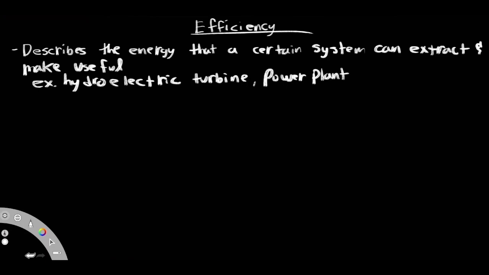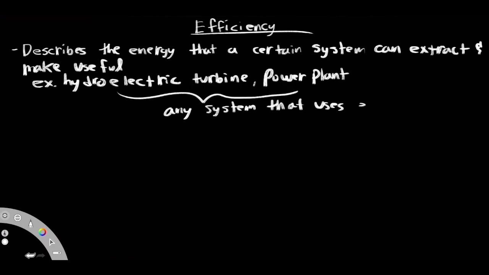And of course, this is always going to have some sort of efficiency. So any system that uses energy from fuel has an efficiency.